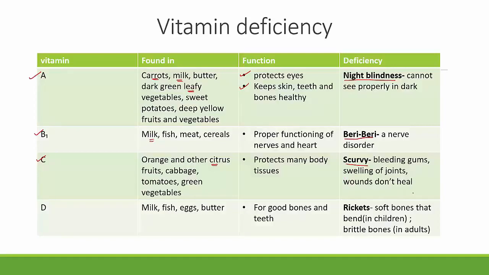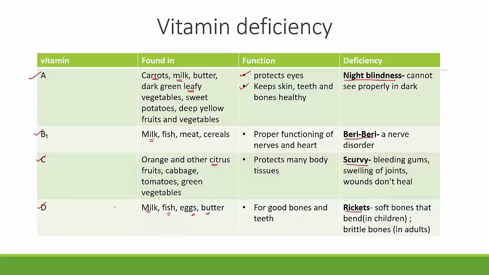Okay, we'll see the last one, which is vitamin D. If you see vitamin D, it is also present in milk, fish, eggs, and butter. Now, this vitamin D is very important for maintaining good health of bones and teeth. If you have vitamin D deficiency, it leads to a condition called rickets.